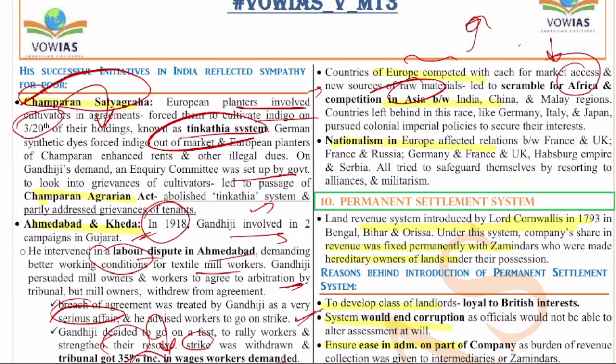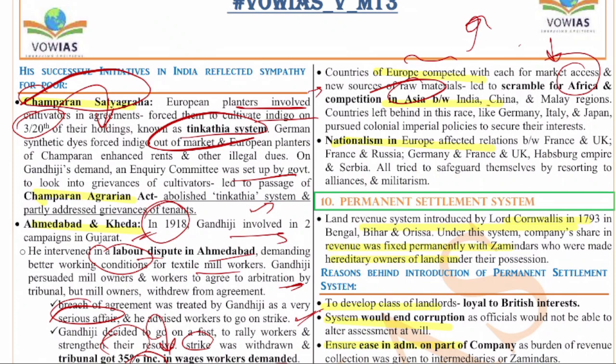Otherwise, why should India get involved in the world war? There is no reason for India to be involved in a world war; the only reason why India was involved is because we were ruled by the British. So we were involved in the war by the British. Otherwise, we don't have any stake in these world wars. The world wars were fought between the European imperialist countries for their market access and resources in the colonies especially.